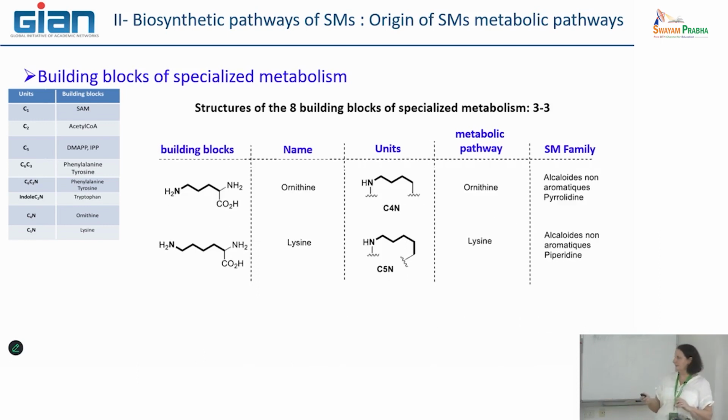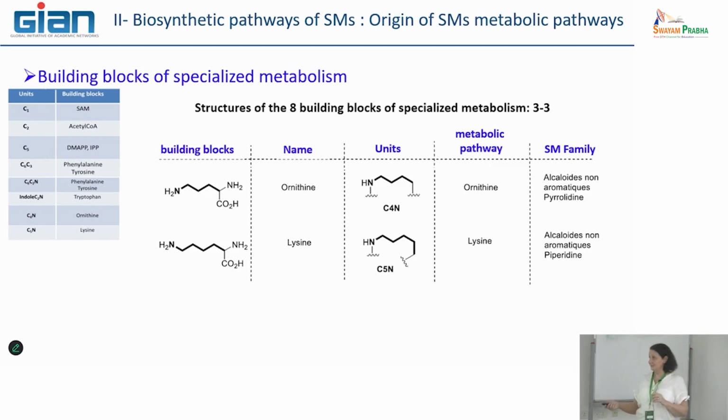And to finalize, there are 2 other building blocks, more complex, in which not only carbon is important, but also nitrogen. Here, 4 atoms of carbon and 1 atom of nitrogen. Ornithine is very important to initiate the metabolic pathway leading to specific non-aromatic alkaloids, such as pyrrolidine.